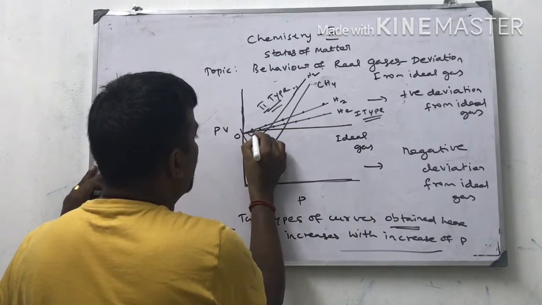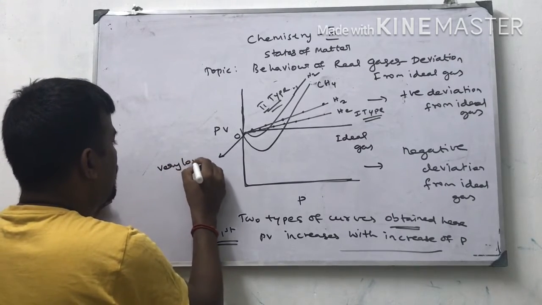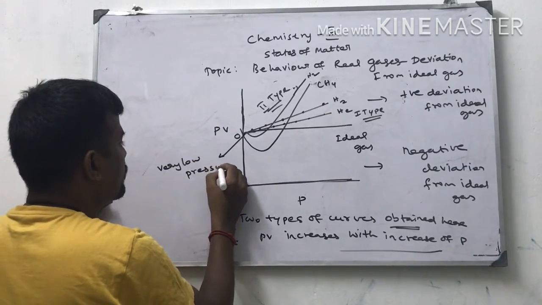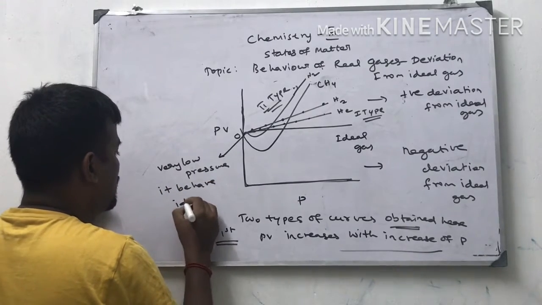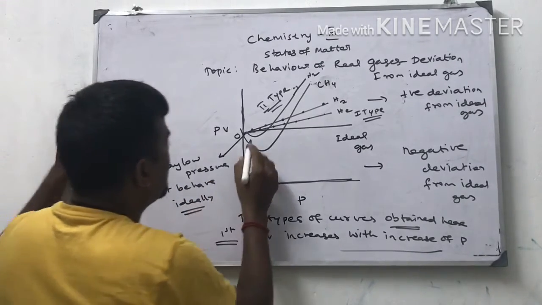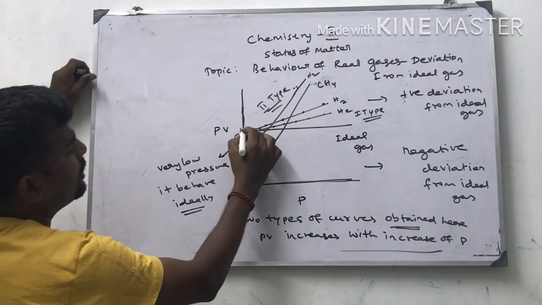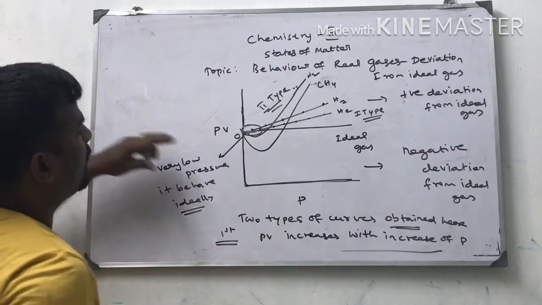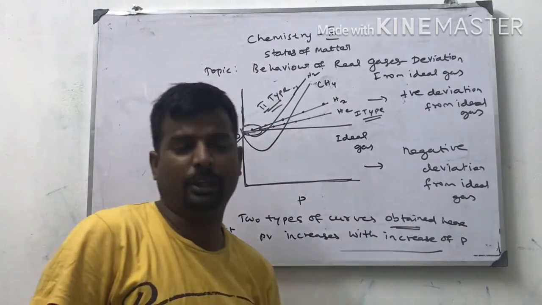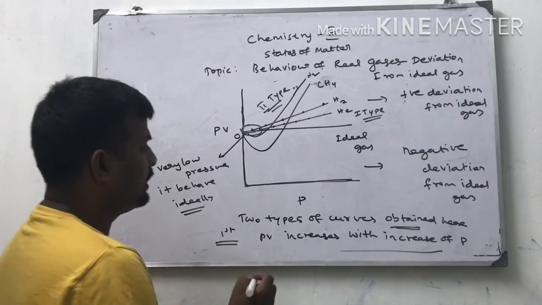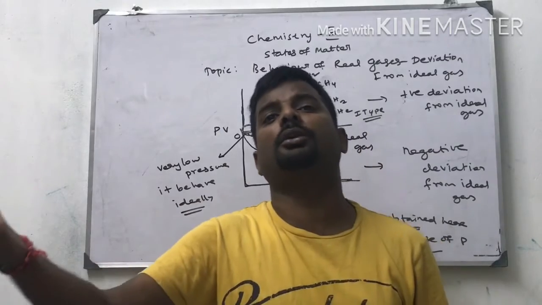At very low pressure, it behaves ideally. Dear students, whenever the gas starts in this area, it coincides with ideal gas behavior. So in the first graph, PV value increases as pressure increases.